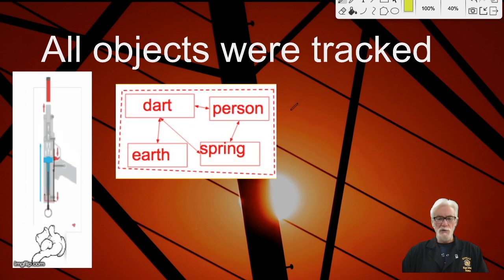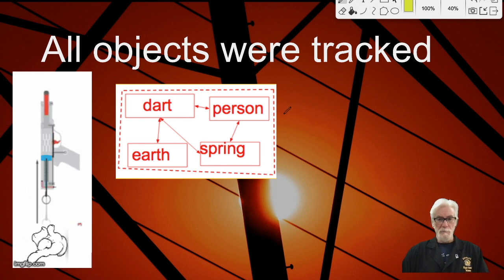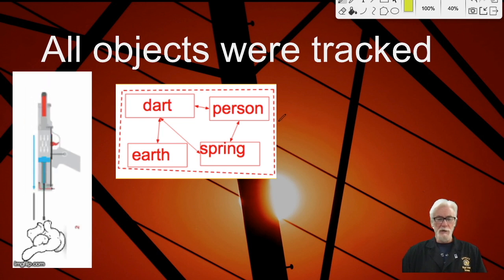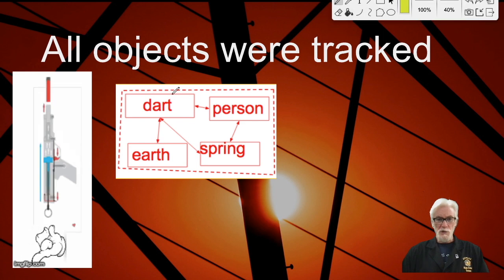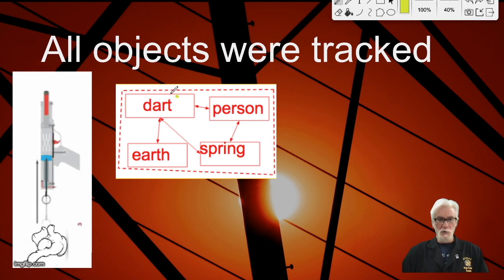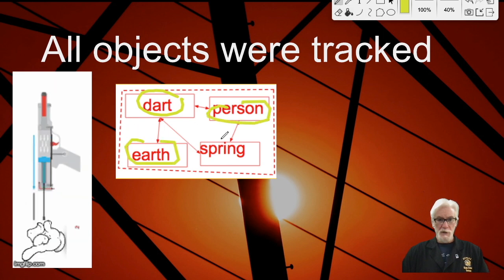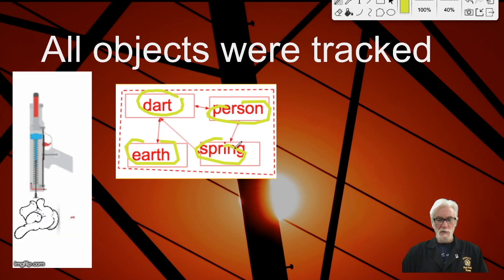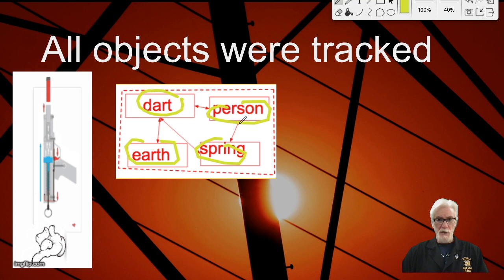In this situation, we were tracking what was going on with energy storage in all the involved objects: the dart, the person, the spring, and the Earth. And by Earth, we mean the planet Earth that exerts gravitational pull. So in the system schema, each of the interacting objects has its own little rectangle. So there's the dart, the person, planet Earth, and the spring. And then there are some arrows drawn between these things to represent how these things interact. The person interacts with the spring, so there's an arrow there. The dart interacts with the earth. The spring interacts with the dart for sure.